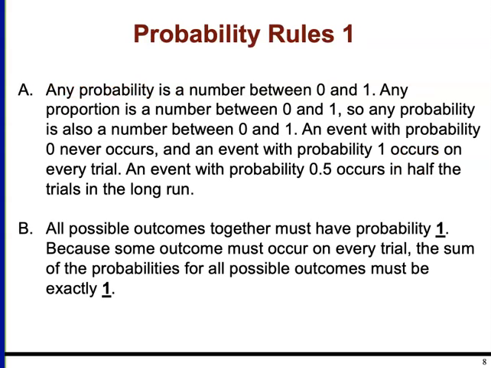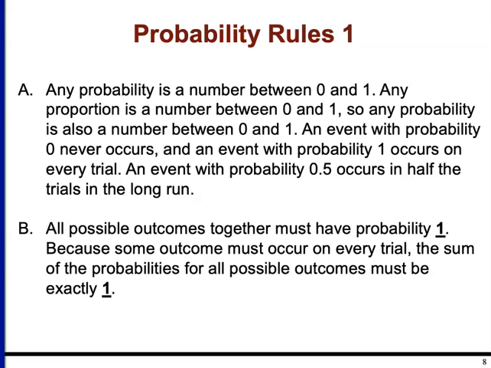You have a few rules that you need to understand for probability. Probabilities have to be numbers between 0 and 1. Any proportion, by definition, is going to be between 0 and 1, and so these probabilities are going to be between 0 and 1. An event with a probability of 0 means that it never occurs. An event of probability 1 means that it occurs every single trial. And 0.5, like we talked about in Chapter 17, means it occurs in about half of the trials in the long run. Now, we're going to add a little bit for Chapter 18.